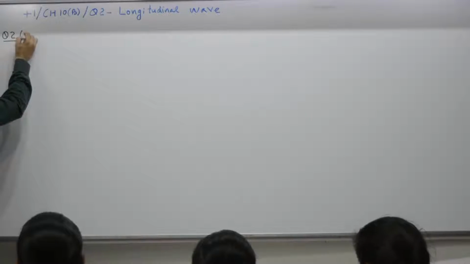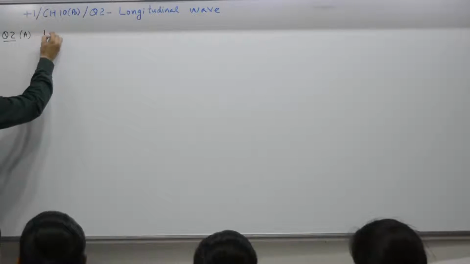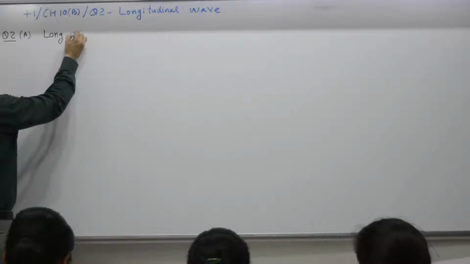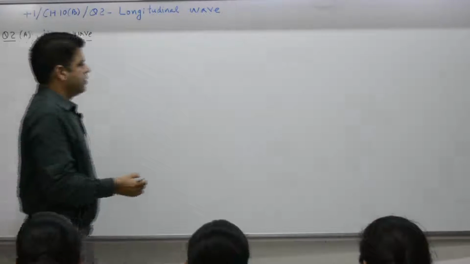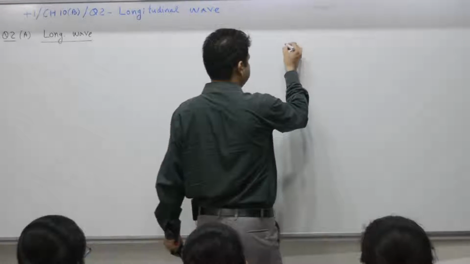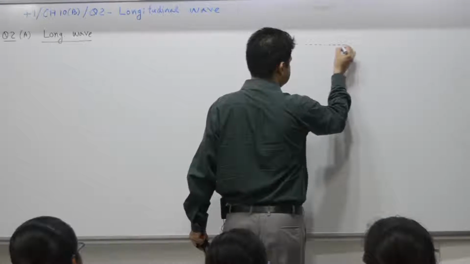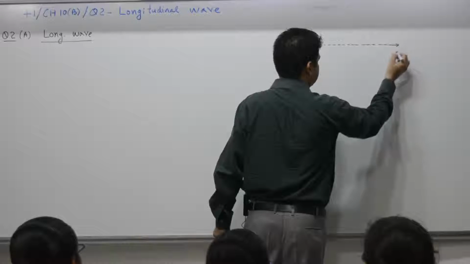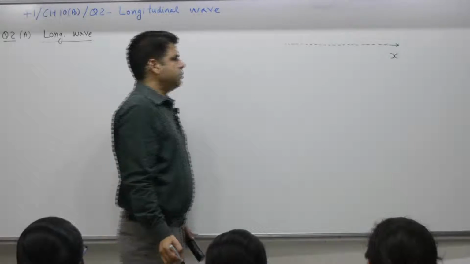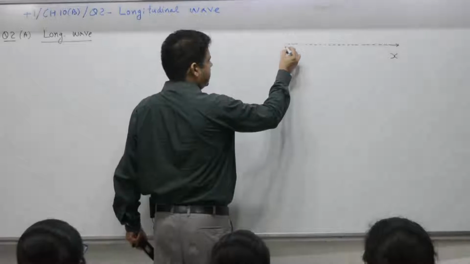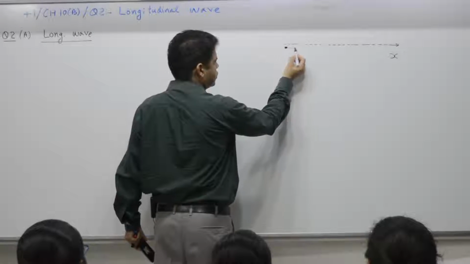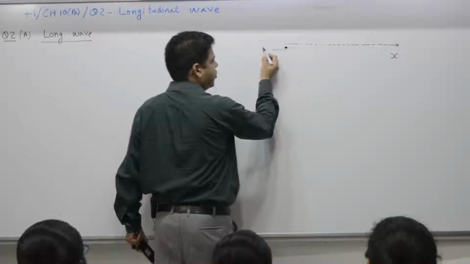Question number 2a part, longitudinal wave. If the direction of propagation of the wave is along the x-axis, if the disturbance moves along the x-axis, particle number 1, if its oscillation is also along this line, along the x-axis like this.